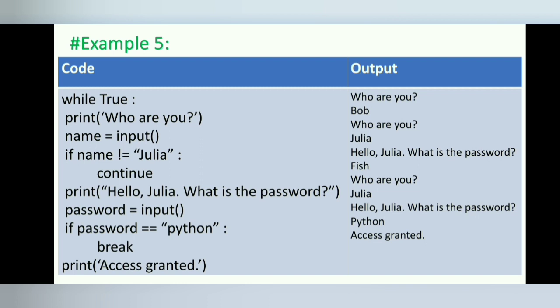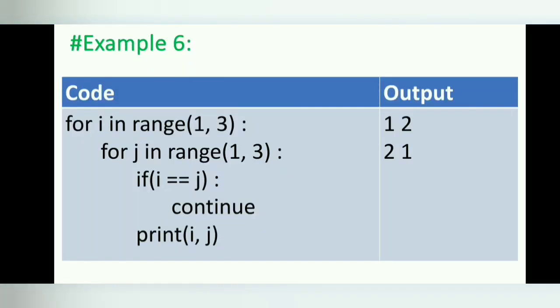Example 6. When the loops are nested, the continue statement transfers the control to the beginning of the loop that contains it. In this code, the continue statement only affected the inner loop. The outer loop is unaffected. When the value of i equals that of j, the continue statement takes the control to the beginning of the inner for loop, bypassing the rest of the statements pending execution in the inner for loop.